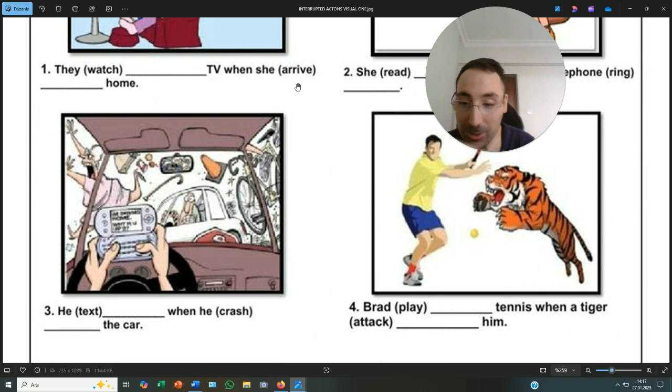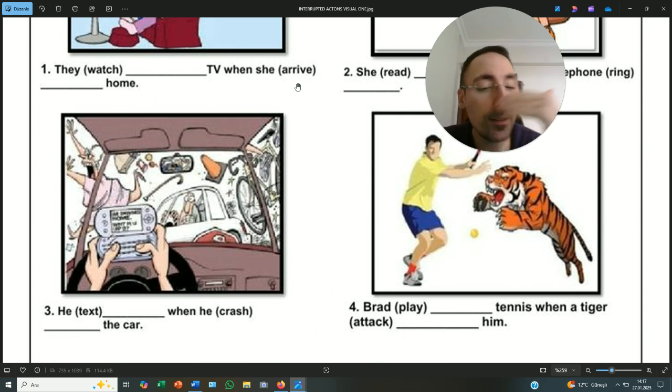Excellent. Of course, the guy who is the driver was already texting a message when he crashed his car. In that case, the main action was texting the short message because the driver was already texting a message, which makes it the main action in that case. And his texting a message was interrupted by his crashing the car. So here we look at the fourth one.